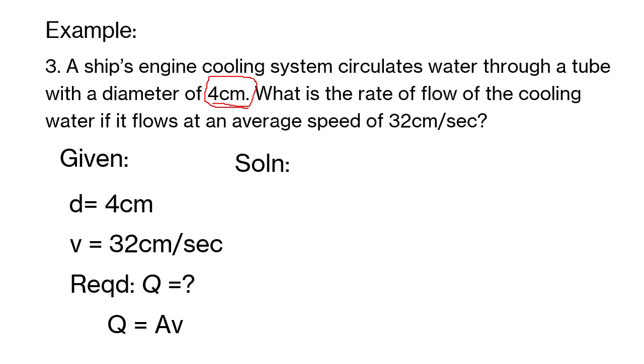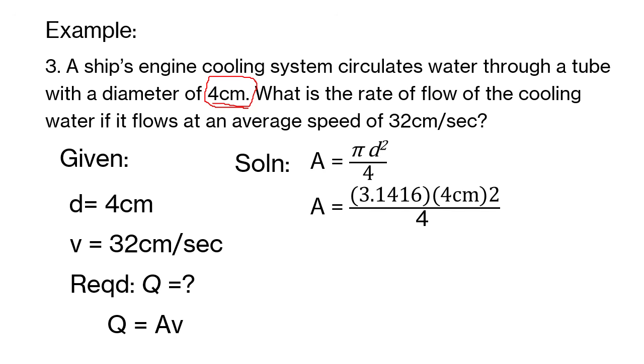Okay, take note that Q is A times V and A is pi d squared over 4. So first, let's solve for A. We have 3.1416 times 4 centimeters squared divided by 4. Hence, we get an area of 12.566 centimeters squared.